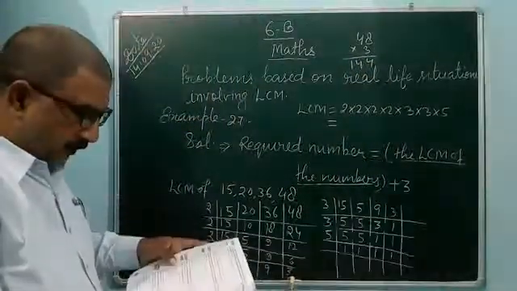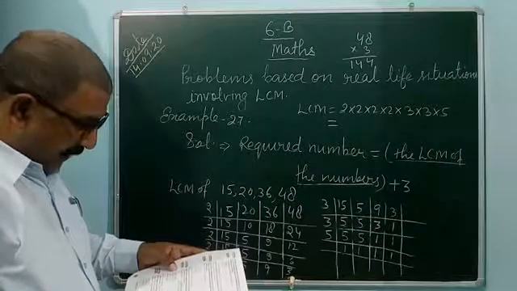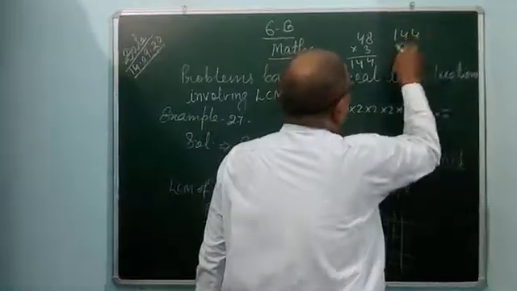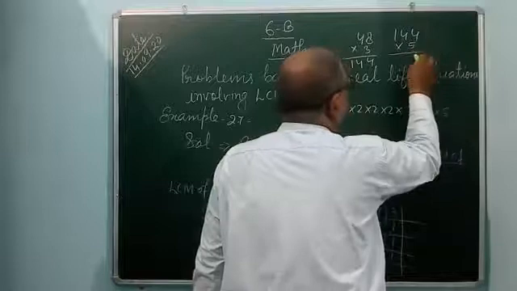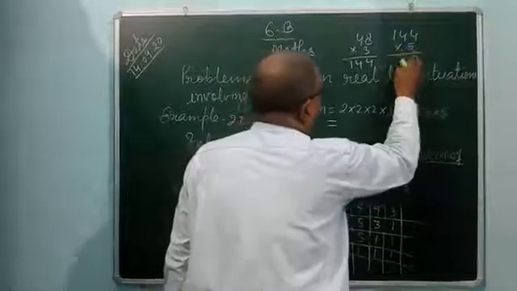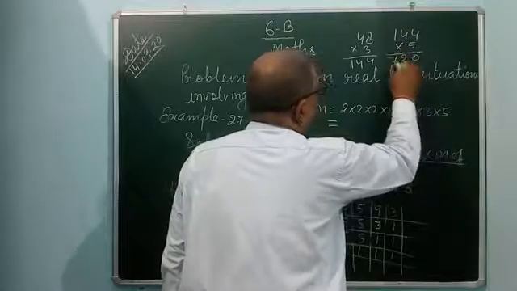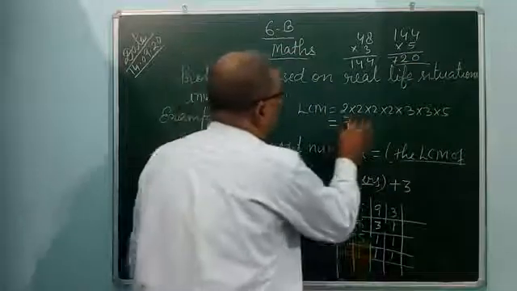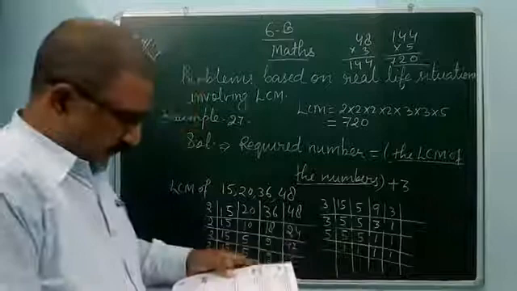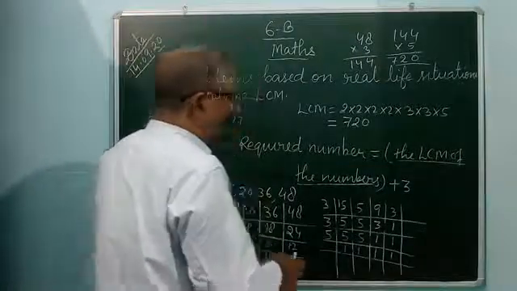After that, 144 multiplied by 5: 5 4s are 20, 0, 2 carry, 5 4s are 20 and 2, 22, 2 carry, 5 ones are 5 and 2, 7. 720. So you write 720 as the LCM.